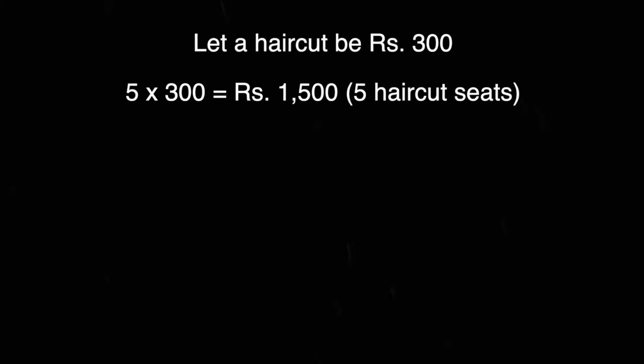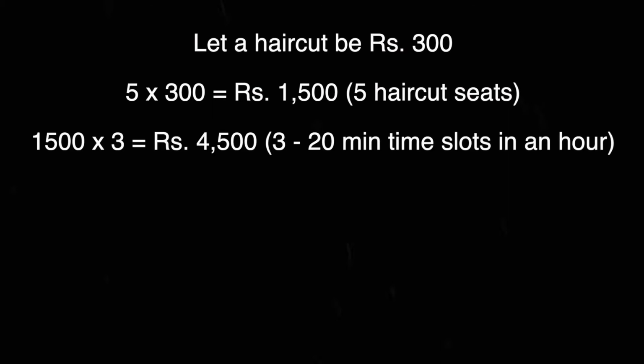Now, these customers will be spending differently since the charge for the haircut will be different and the charge for those specialized treatments will be different. You can assign those values with the consent of your interviewer. So what I'm going to do is assign 300 rupees to a haircut, which would mean 5 times 300, which is 1500, and then multiply that by 3 for the entire hour, which would come up to 4500 for the entire hour for haircuts.